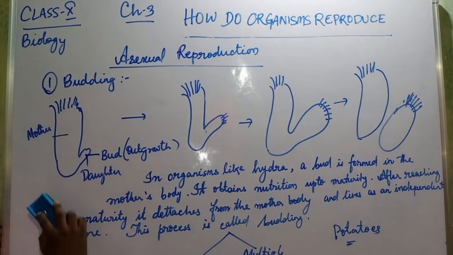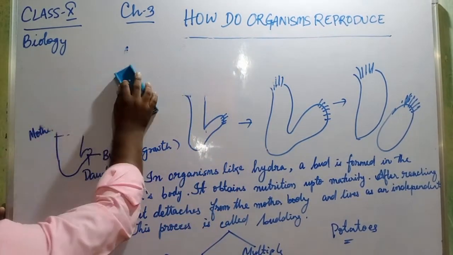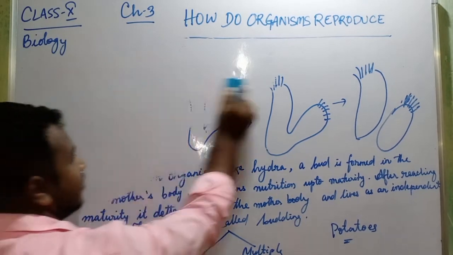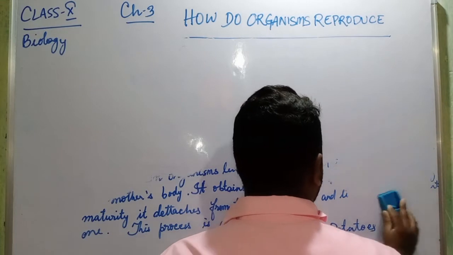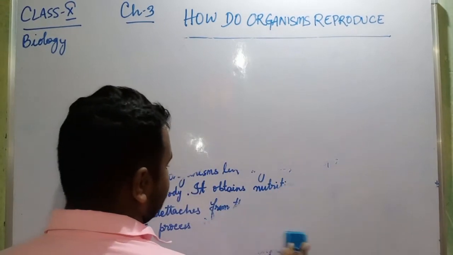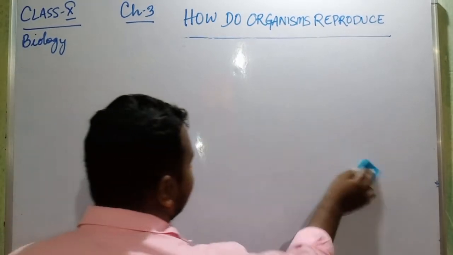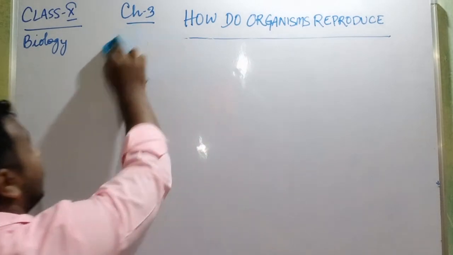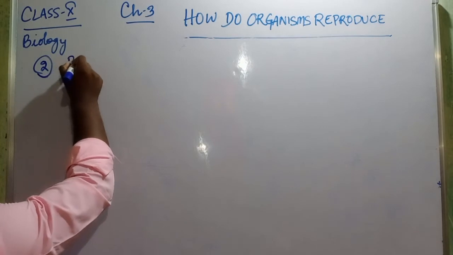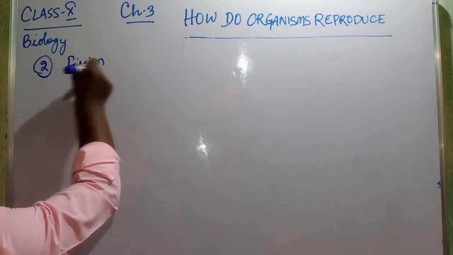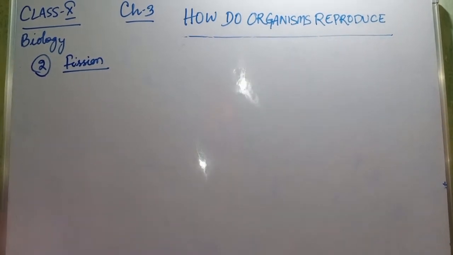Next, the second type of asexual reproduction is fission. Small topics, so don't become bored. Fission is a very common one. You have studied this in your 9th class. This is commonly called reproduction in amoeba. Yes, you have learned in 9th class.